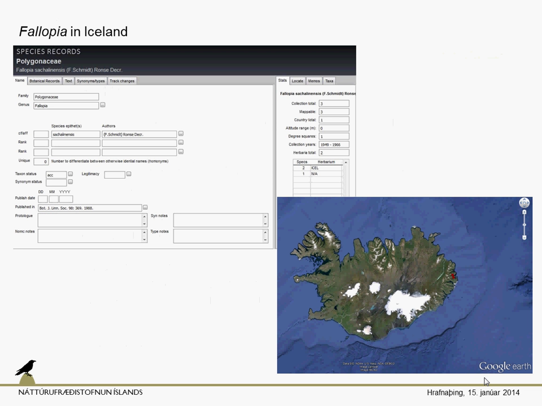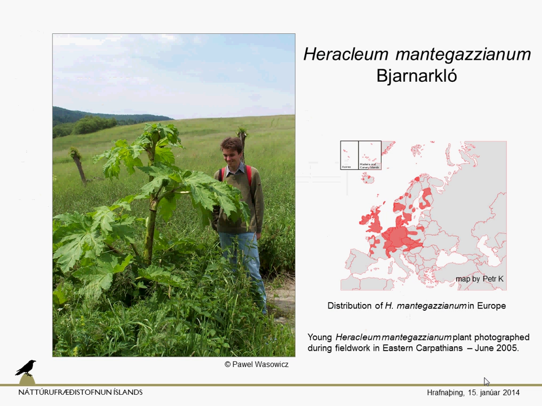Do we have Fallopia in Iceland? Well, we did have. It appeared just twice, in 1949 and 1966 in the east. But I think at the moment, with this climate we have now, this species hasn't got much chance to survive, because it hates when the frost is coming late. It starts to develop the leaves, and then when the frosts come during this period, it's totally destroyed. So we are safe as far as Fallopia is concerned.